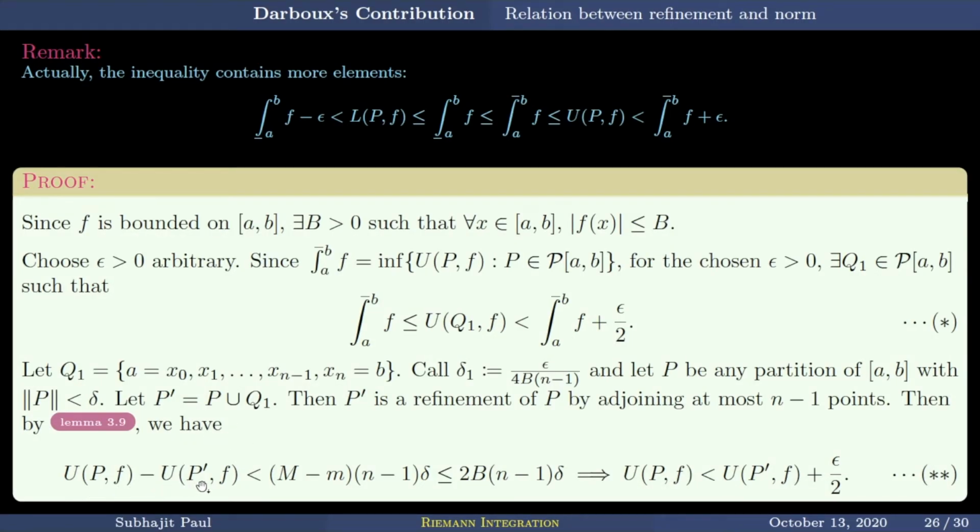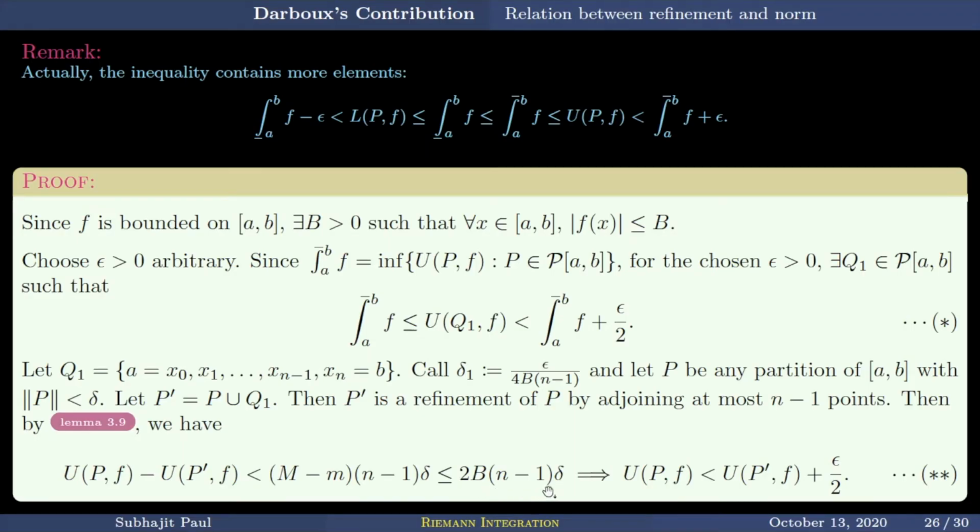So UPF minus UP dash f, where P dash is my refinement, is less than capital M minus small m times n minus 1 times delta, where M and m are the supremum and infimum of the function in the entire interval, n minus 1 is the number of additional points, and delta is the norm of the partition. Okay, this much we got from the lemma. Here you see capital M minus small m. This is less than or equal to 2 times B. B is the upper bound over here. Why is this true? Capital M minus small m is definitely non-negative.